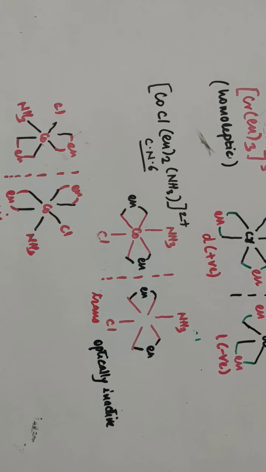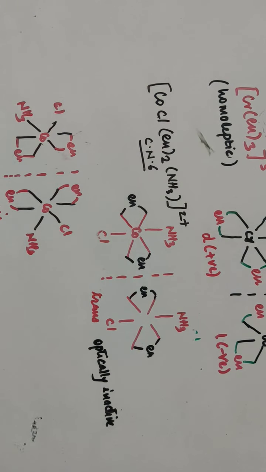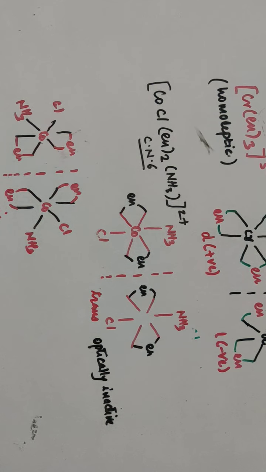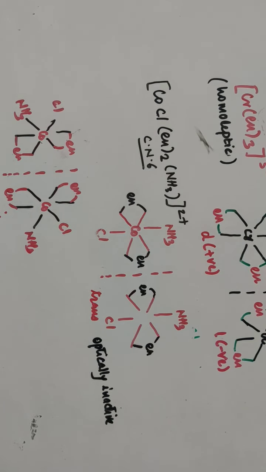So here also in octahedral complexes, when these have non-superimposable mirror images, they can show optical isomerism. One is dextro, another one is laevo-rotatory. Dextro-rotatory rotates the plane of polarized light towards the right hand side, while laevo-rotatory rotates it towards the left hand side, or anti-clockwise direction.